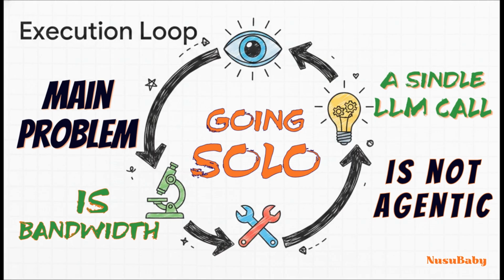True autonomy comes from this recurring execution loop. The agent has to perceive its environment or the data you give it, then it plans a sequence of steps, it acts by using tools like calling an external API or running a script, it observes the result of that action, and then it just repeats the process until the goal is achieved. This loop, interacting with tools and memory, is literally the engine of your new digital co-founder.